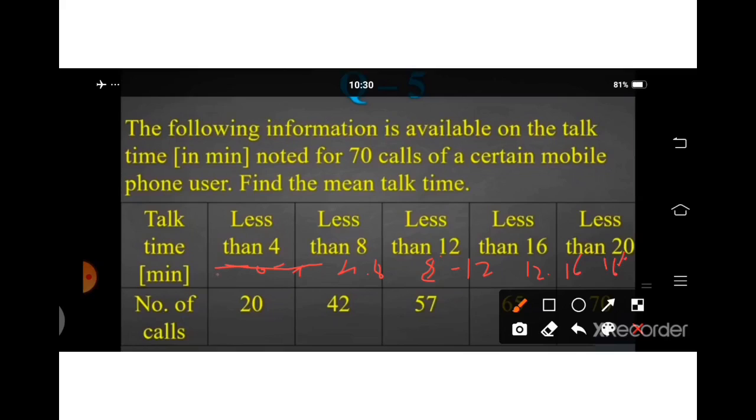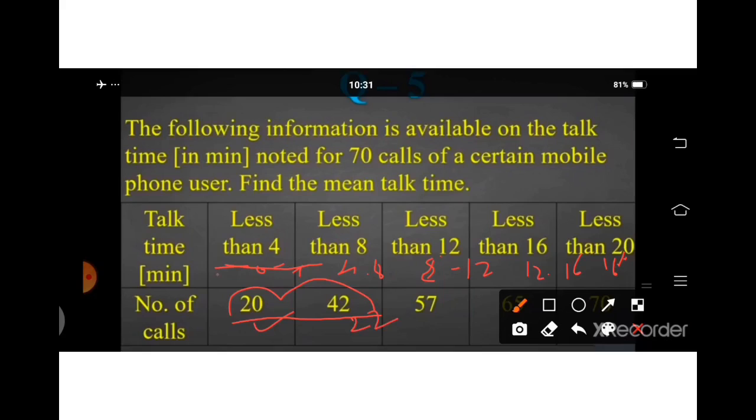And the given frequency is of cumulative type. So we have to find out the original frequency here. First we will write down 20 as it is. Then we deduct 20 from 42. We will get 22.